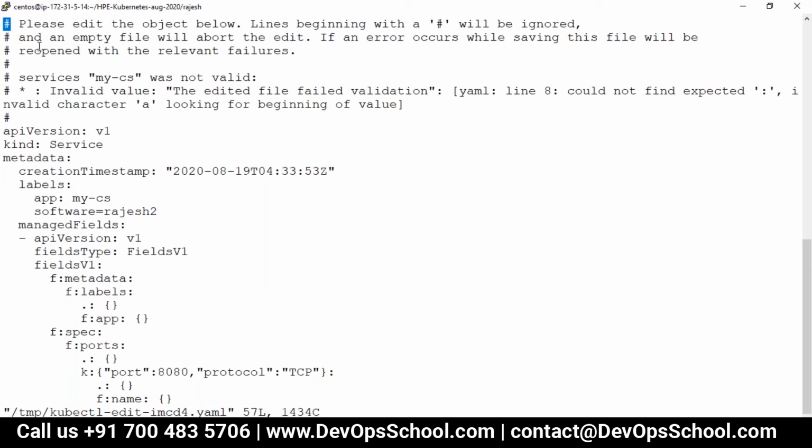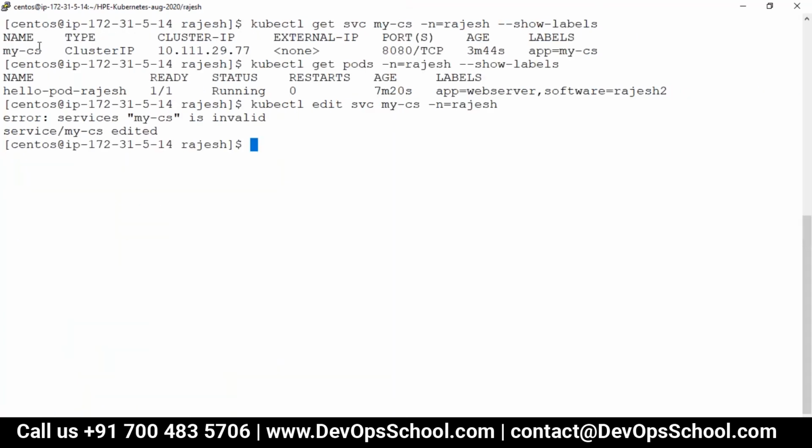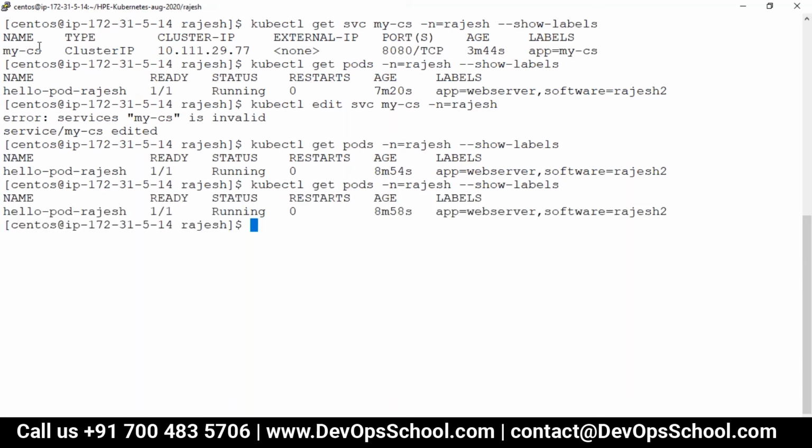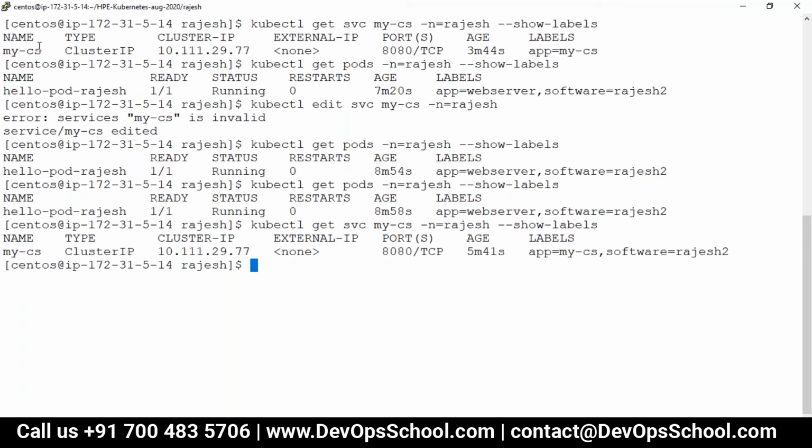Am I making any mistake, guys? It's not allowing me to save. Colon, right? Software colon. Yeah, it should be colon. Yeah, correct. See, in a YAML file, equal to is not supported. And it should be a space also. Okay. Done. Edited. Can we check the pod's label now? Can we check the service label? It's matching. Now the pod's label is matching with the service label.